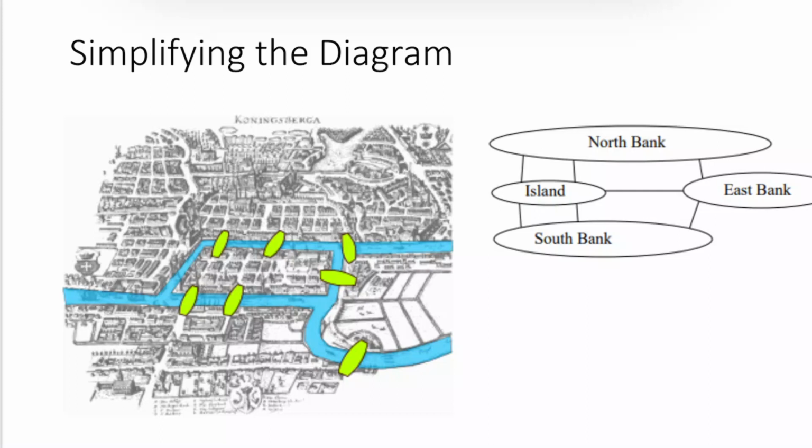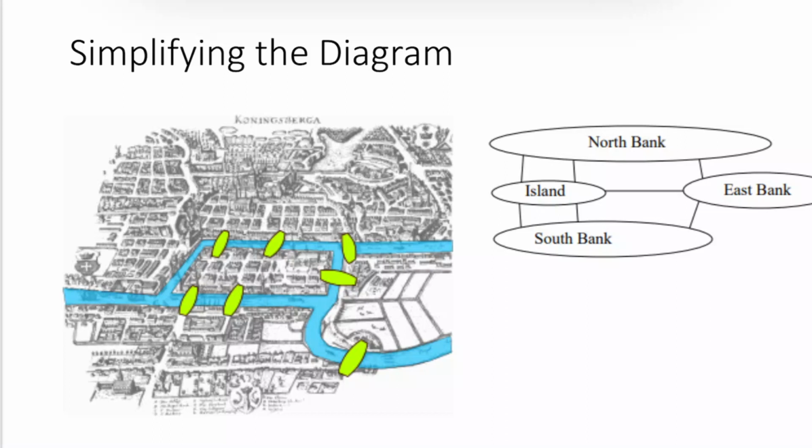So he simplified the picture of the city and said, instead of having all these detailed streets, I'm just going to draw big lumps for each landmass. So he had the North Bank, the island, the South Bank, and the East Bank. Then he connected these land masses with lines that represented the bridges between them.